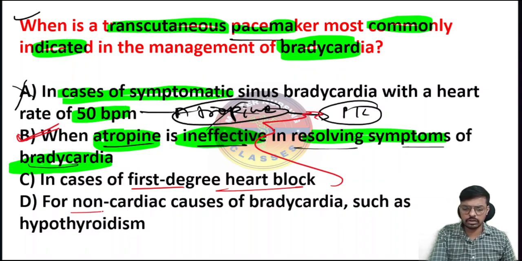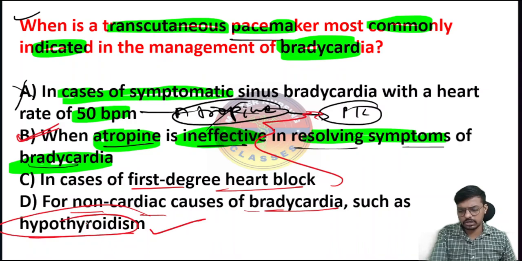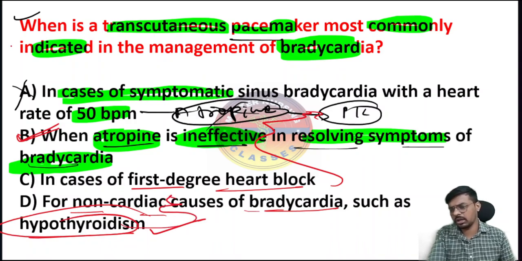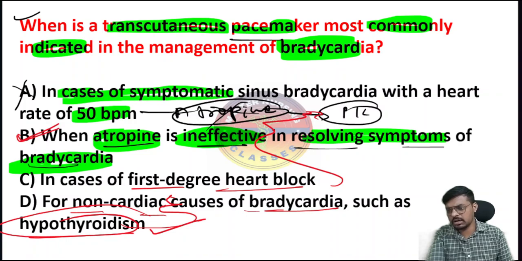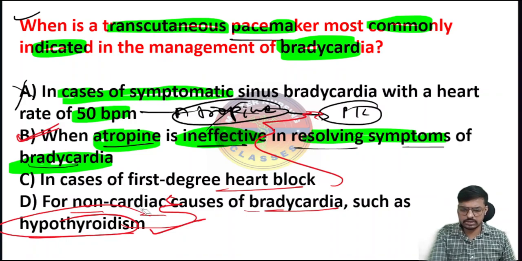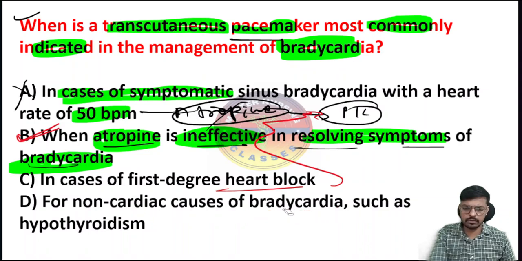For a non-cardiac cause of bradycardia, such as hypothyroidism, here treat the cause. Treat the hypothyroidism, and it increases the heart rate. So there is no need of a pacemaker, right? So our answer here is option B, the correct answer. I hope it's clear for everyone. I think it's clear for you all, right?